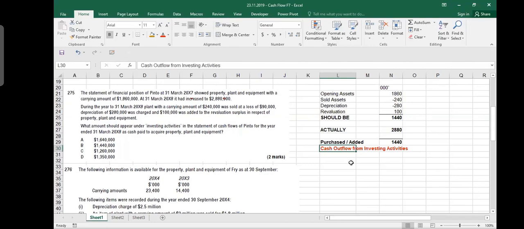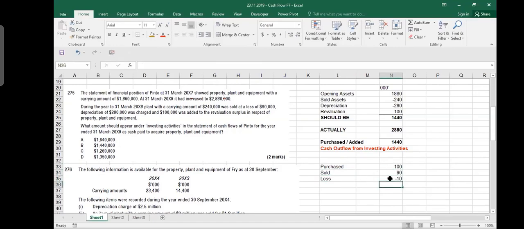So how about the loss of 90,000? Which one? Loss. Gain or loss is not related here. That will decrease your profit, but it does not impact your cash. In cash flow, we only talk about cash. Let me ask you, for example, you purchase something for $100 and you sold that thing for $90, right? So do you make profit or loss? Of course, you make a loss. How much? $10 you are making a loss.